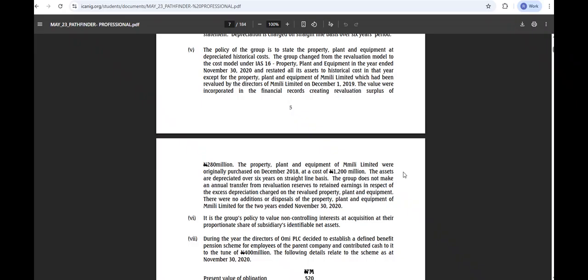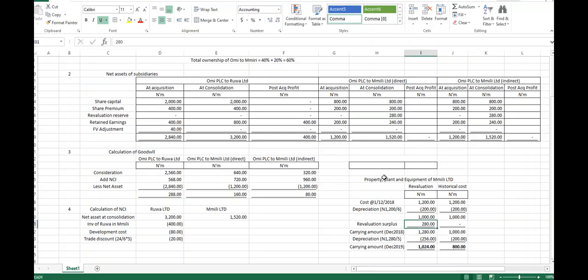Now, this revaluation surplus, the revaluation surplus of 280, was it considered? Let's check. All right, that's one thing. It was considered. It's in the financial statement, yes.